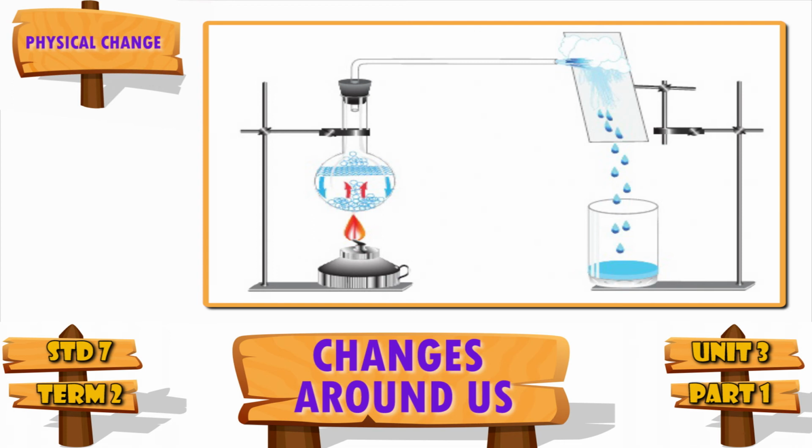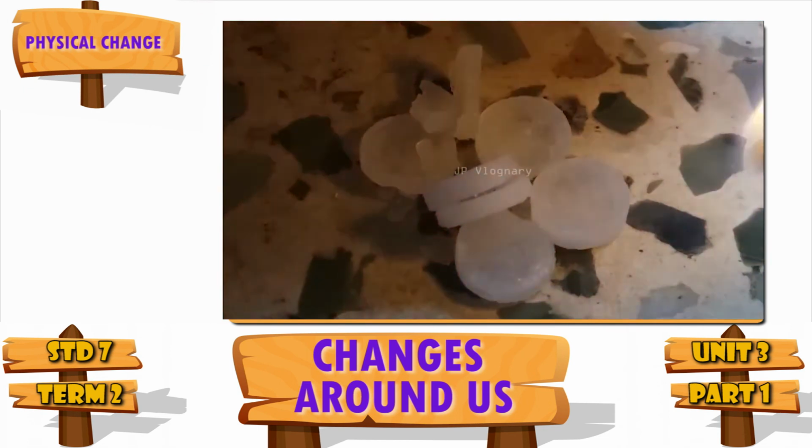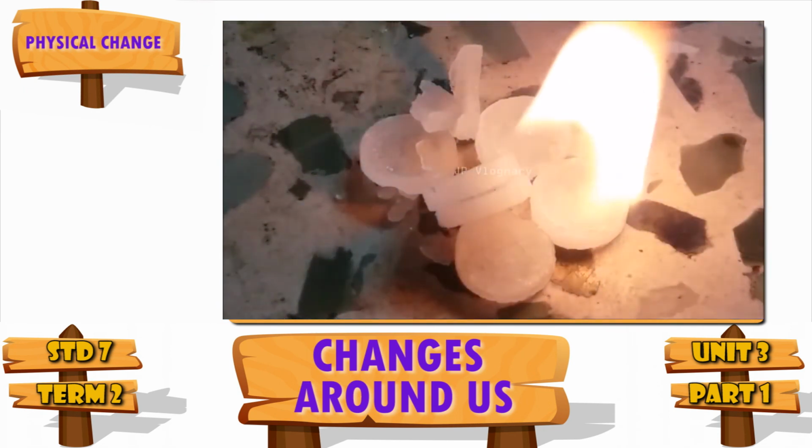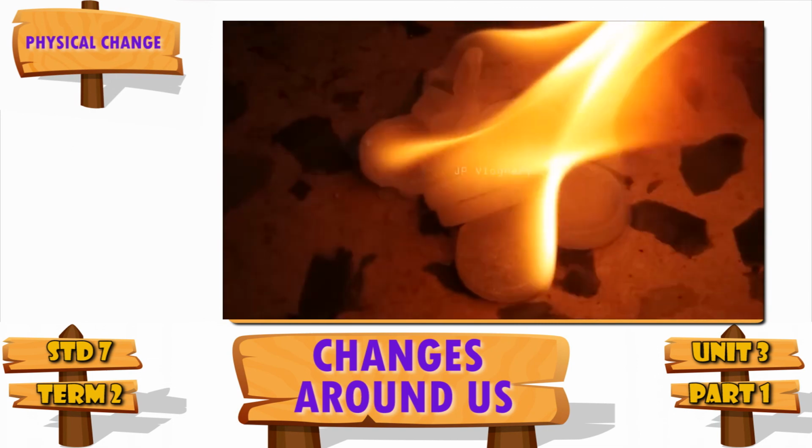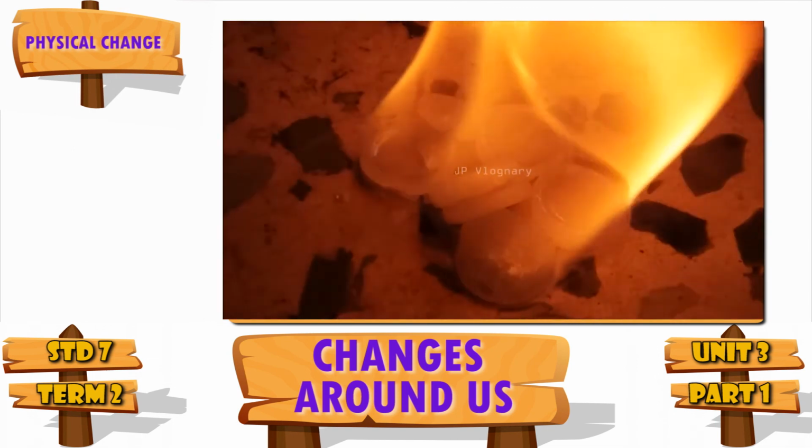So condensation is the conversion of gas into its liquid state. The liquid obtained after condensation can be converted back into gas on heating. So condensation is also a physical process. Evaporation is the changing of liquid into gas state and it happens by heating. Condensation is the change of gas into its liquid state and it happens by cooling. Sublimation is the process in which a solid is converted directly into gas. An example for this is camphor.